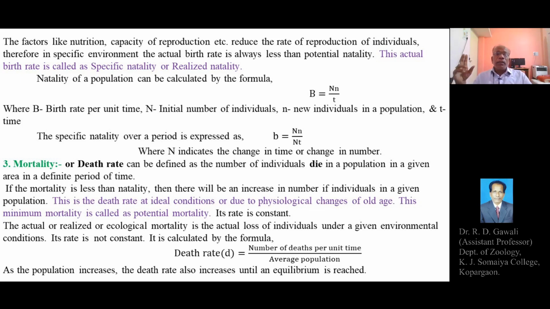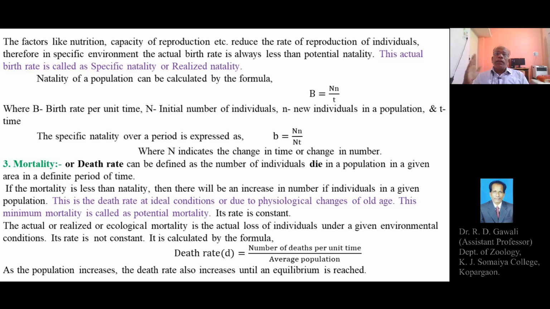The mortality can be calculated by the formula: death rate, represented by the letter small d, equals the number of deaths per unit time divided by the average population. So this is about the definition of the death rate.